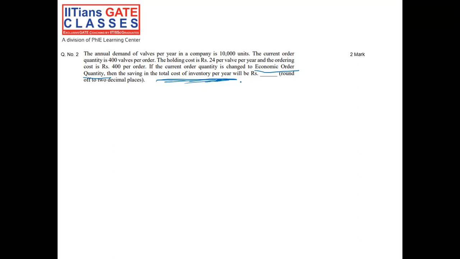So we are going to solve this question by seeing what is the economic order quantity, what is the total inventory cost at present and what will be the total inventory cost at EOQ, that is economic order quantity, and what savings we are going to have if we order at economic order quantity.